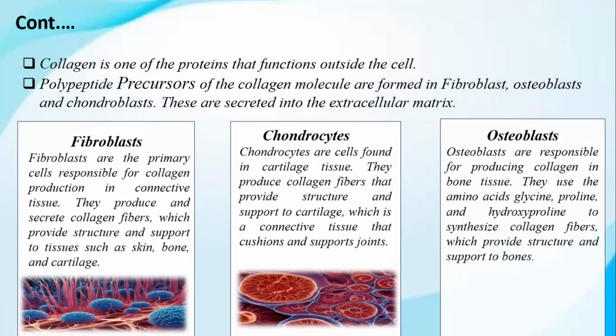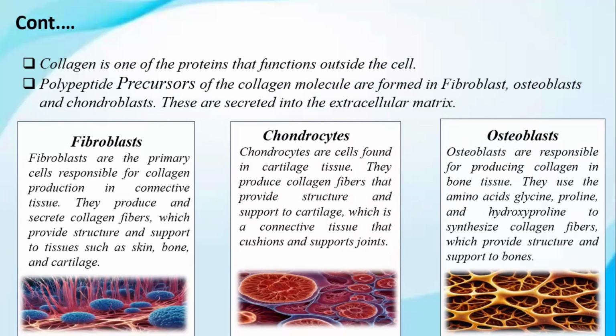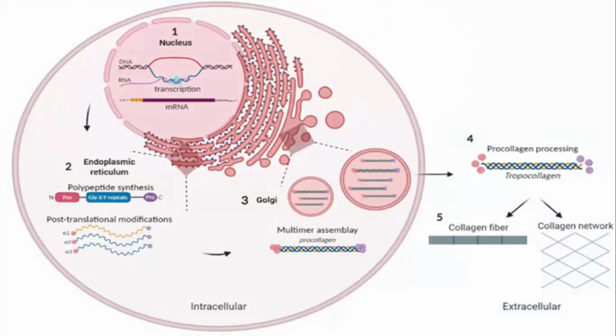Fibroblasts are the primary cells responsible for collagen production in connective tissue. They secrete collagen fibers which provide structure and support to tissues such as skin, bone, and cartilage. Chondrocytes are cells found in cartilage tissue. They produce collagen fibers that provide structure and support to cartilage, the connective tissue that cushions and supports joints. Osteoblasts are responsible for producing collagen in bone tissue, using glycine, proline, and hydroxyproline to synthesize collagen fibers, which provide structure and support to bones. Now I will explain collagen synthesis by a diagram.